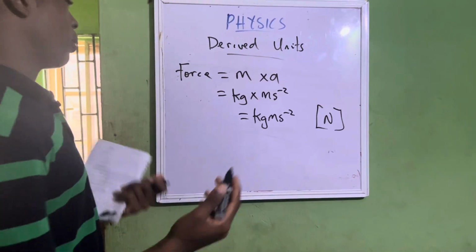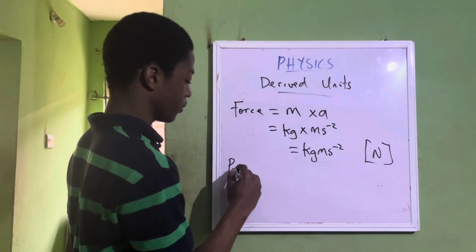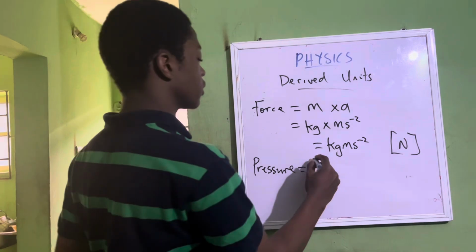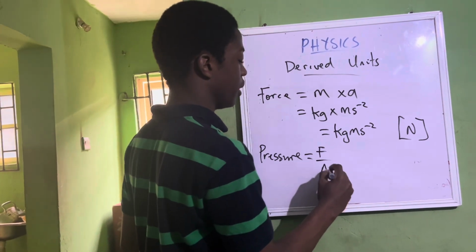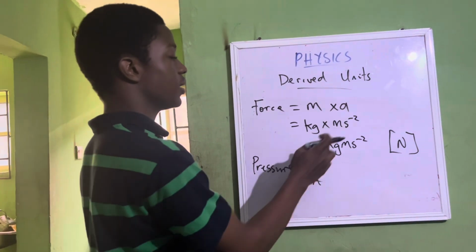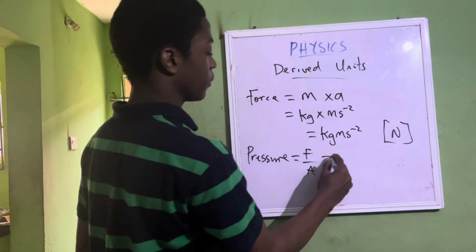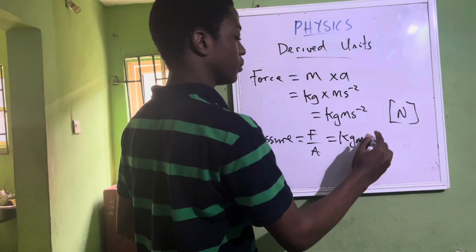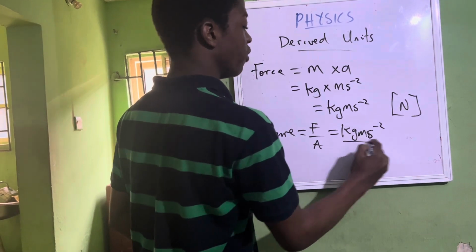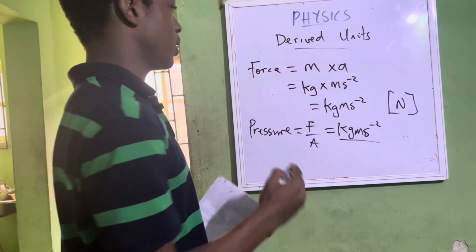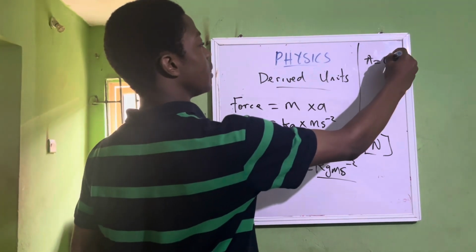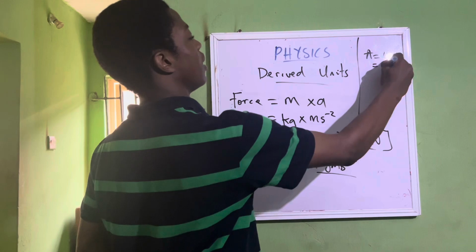Let's take another one. Let's take pressure. Pressure is force over area. Force here is kilogram meter per second square, over area. Area is length times length, which is meter square.